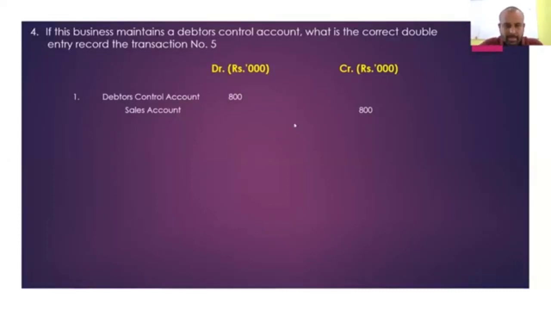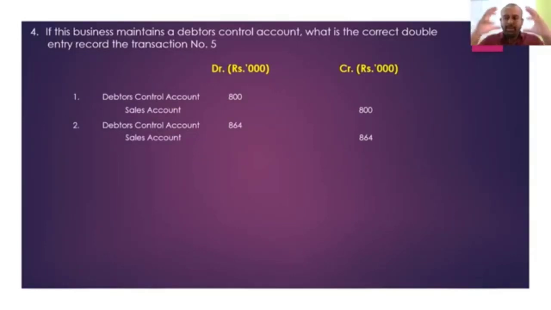Second one, debtors control account debit 864, exactly correct. Yes, you recognize the VAT inclusive amount. Sales account credit 864, no. VAT on sales is a liability. It is a payable to the Inland Revenue Department. VAT that you collected on your sales, if you are a VAT registered person, you are entitled to collect the VAT, but that should not be recognized as income. It has to be remitted to the Inland Revenue Department. Therefore, VAT on sales is a liability that you cannot recognize as income. Therefore, the second one is also not correct.